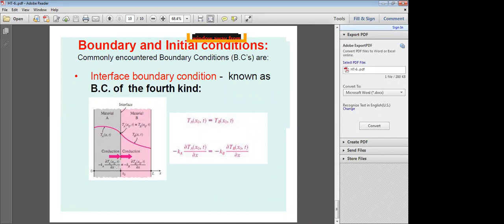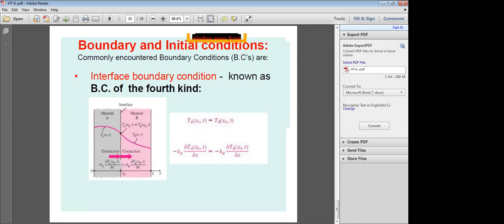Again, at the interface, what is happening? Conduction from the first material is conducted into the second material. That is the boundary condition at the interface: conduction of heat from the first material is equal to conduction of heat into the second material.